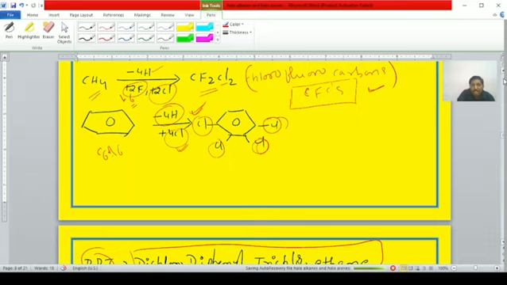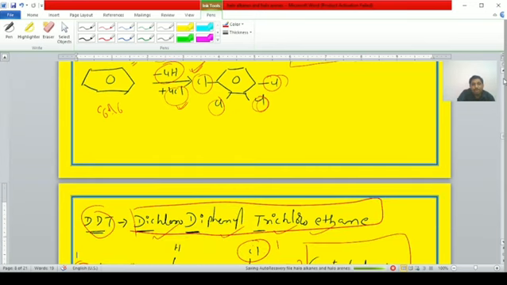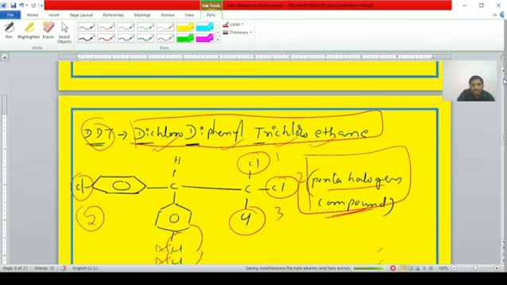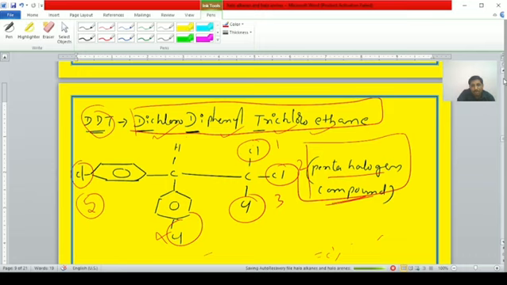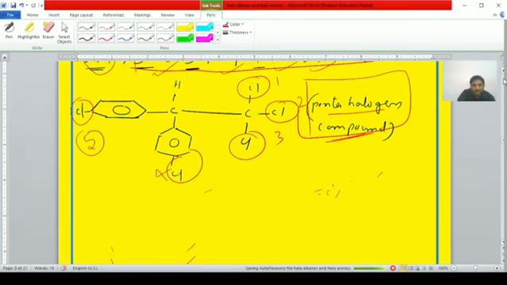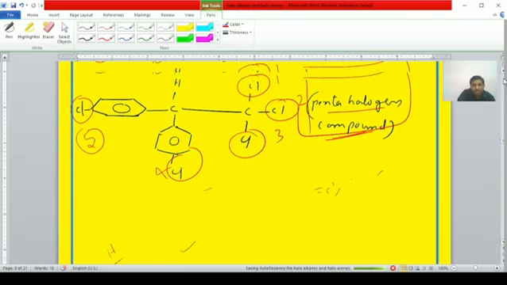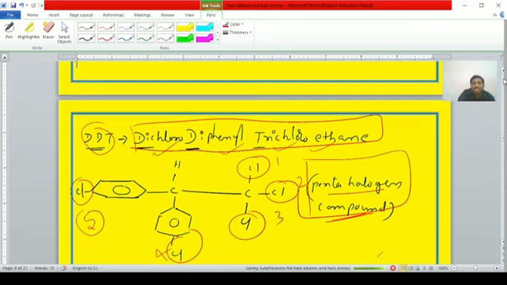In benzene, 4 hydrogen atoms replaced with 4 chlorine atoms form tetrachlorobenzene, also polyhalo. Lastly, DDT, dichlorodiphenyltrichloroethane. Here 5 chlorine atoms are present, a pentahalogen compound. In the examination, how many chlorine atoms are present in DDT? 5 chlorine atoms.